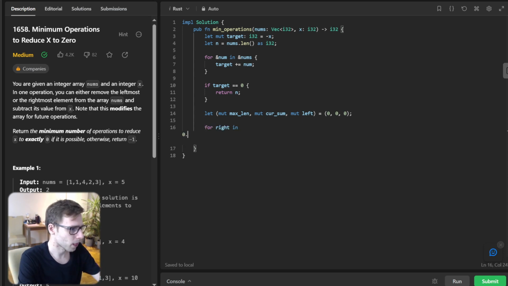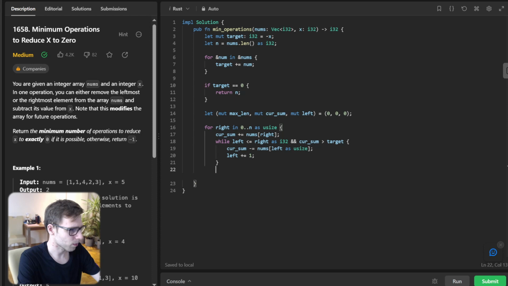For right in 0 to n as usize, current sum plus equals nums right, and while left less than right as i32 and current sum greater than target, current sum minus equals nums left as usize and left plus 1.